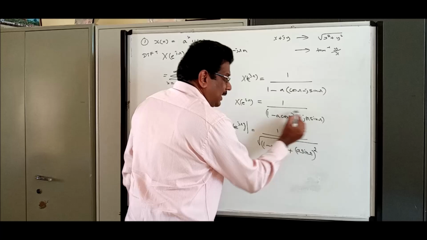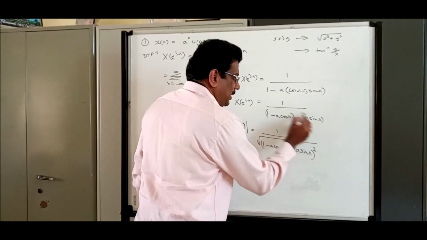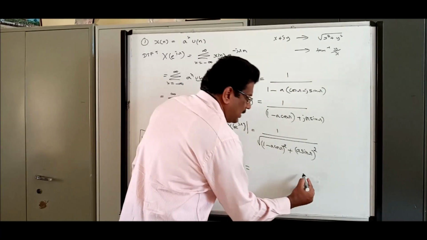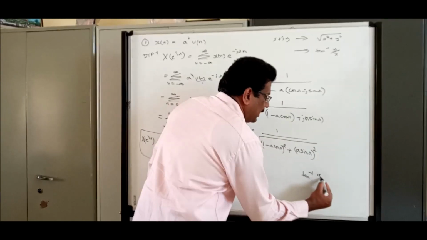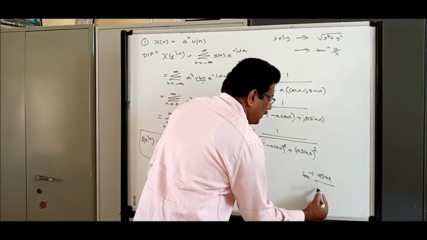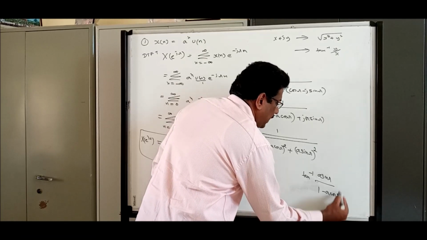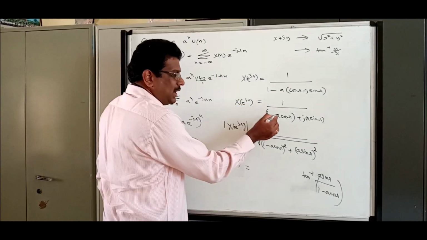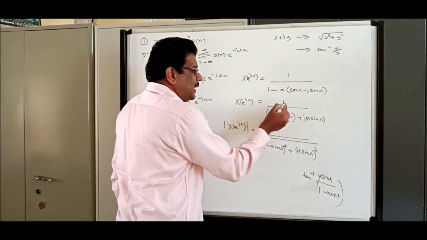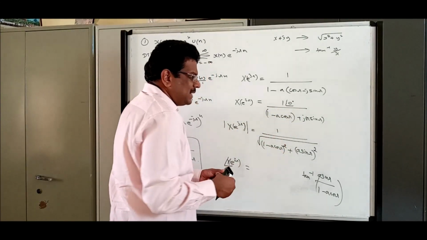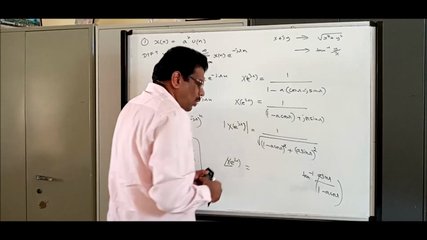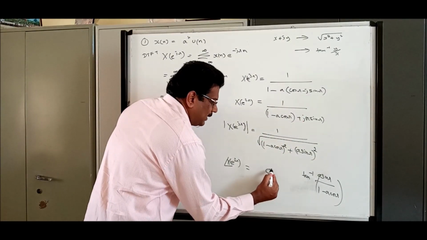What is the angle? Recall, let me talk about the denominator. Please remember, the denominator angle is tan inverse of imaginary by real: a sin omega divided by 1 minus a cos omega. This is for the denominator angle. Numerator's angle: 1 means it is understood as 1 angle 0 degree. It's a basic concept, so 1 is 0 degree.